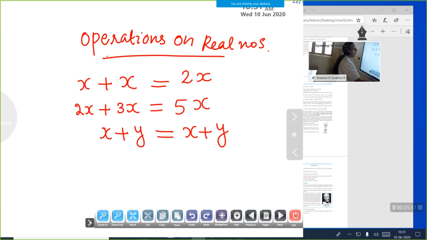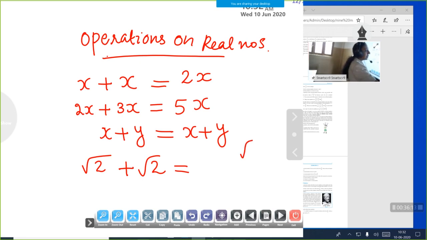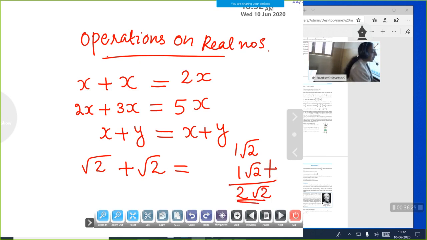When we take two radical numbers, root 2 plus root 2, root 2 means 1 root 2, here also 1 root 2. How to add these two numbers? Root 2 is the same variable. So I write 1 root 2, 1 root 2. Your question is to add these two numbers. You put only one, the same number, 2 root 2. So what is our answer? 1 root 2 plus 1 root 2 equals 2 root 2.